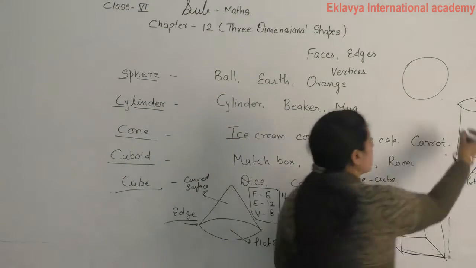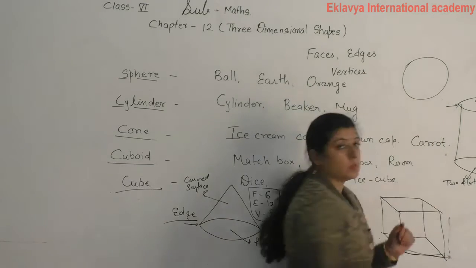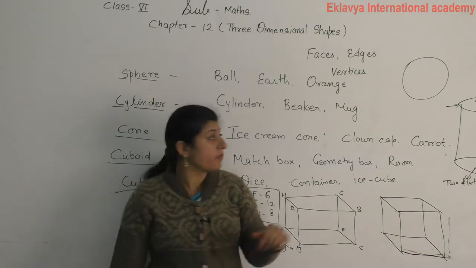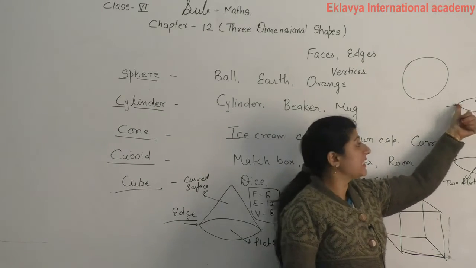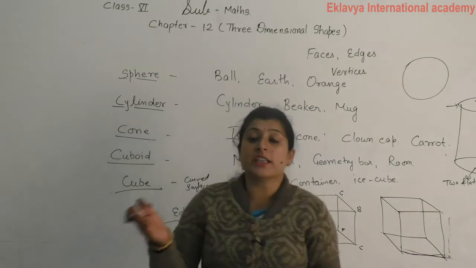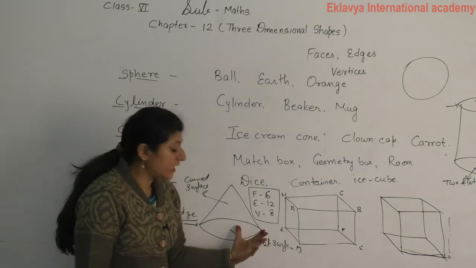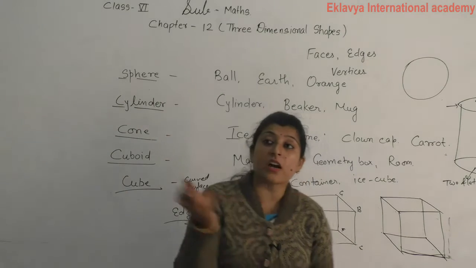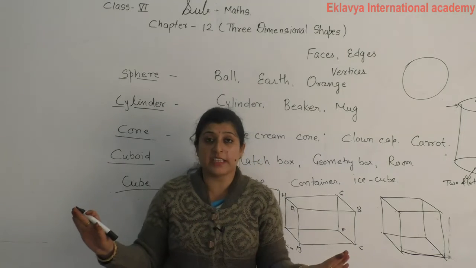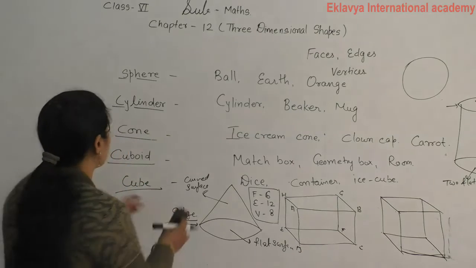Two edges: one on this side and two on the upside and downside, where two faces meet. Here, where one curved face and a flat face meet, this is called an edge. So in this cylinder there are two edges and here only one edge. In a sphere there is only a curved surface, no flat surface, and no edges.